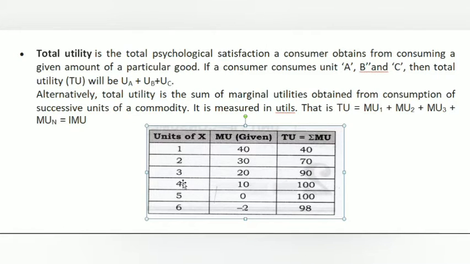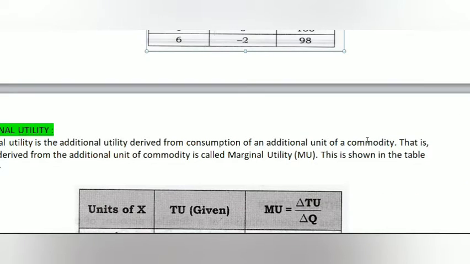When he consumes the third, fourth, fifth and sixth units, the marginal utility gradually decreases, and we get the total utility by adding the first unit's utility to the later ones. 40, 70, then 70 plus 20 is 90, 90 plus 10 is 100, 100 plus 0 is 100, and 100 minus 2 is 98. In this way, we can measure total utility in terms of marginal utilities.